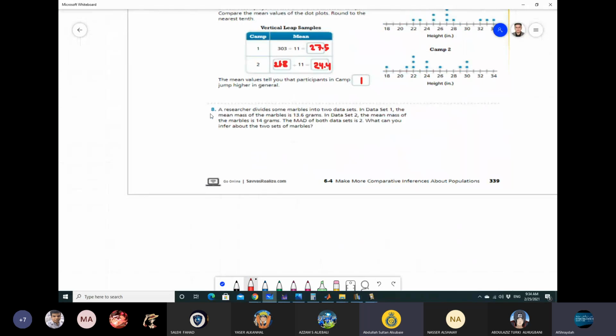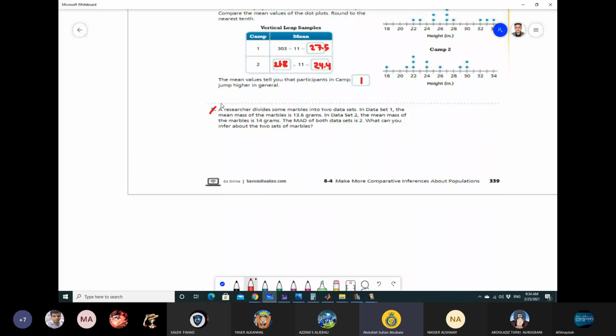A researcher divides some marbles into two data sets. In data 1, the mean mass of the marbles is 13.6 grams. In data 2, the mean mass of the marbles is 14 grams. The MAD of both sets is 2. What can you infer about the two sets of marbles?